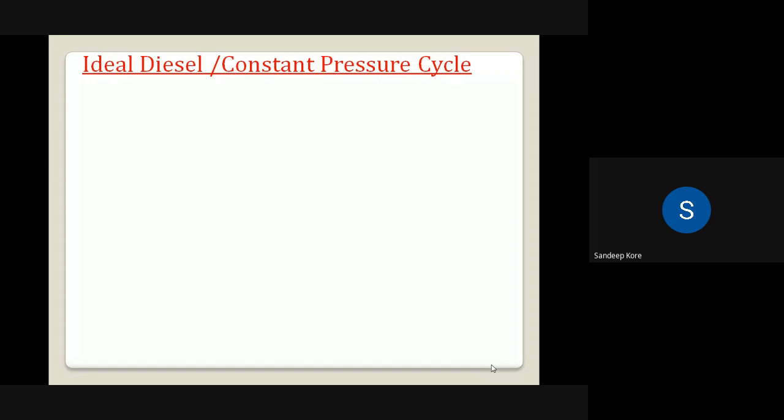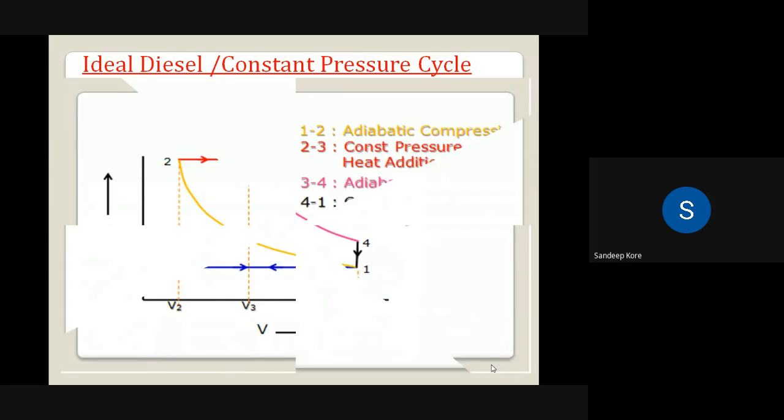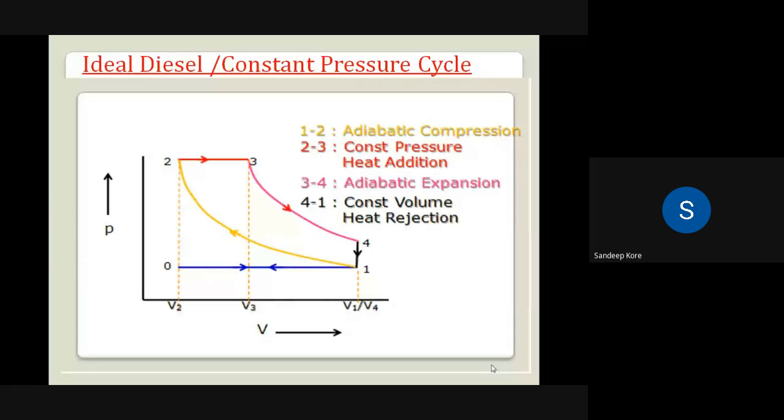As usual, we are going to represent this cycle on a PV diagram as well as a TS diagram. The reason is known to you: work done is obtained from the formula integration of P dV. So our interest is to find the change in pressure and volume to get the work done. On the screen you can see the PV diagram of the diesel engine.